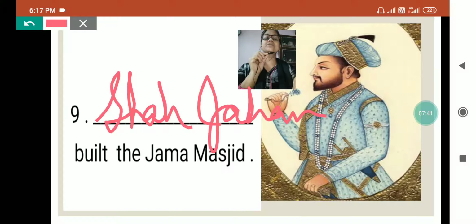Where is Jama Masjid built? Jama Masjid is built in Delhi, and it is mostly used for communal prayer, especially on Friday, that is called Jummah in Muslim. People gather there to offer the prayer together, and in this way they keep themselves united.